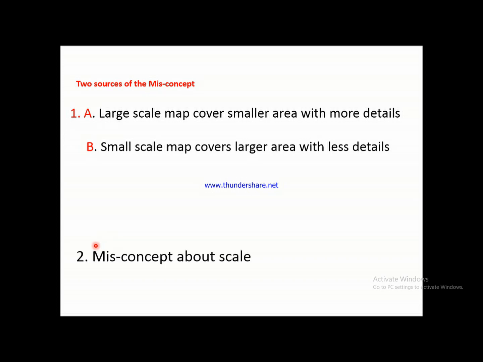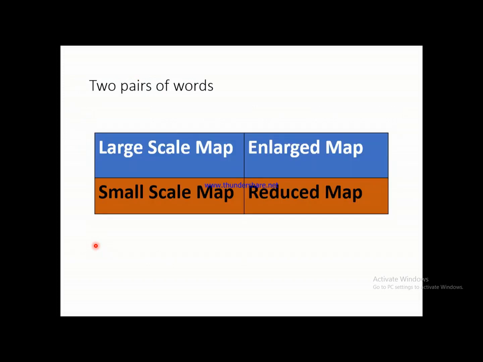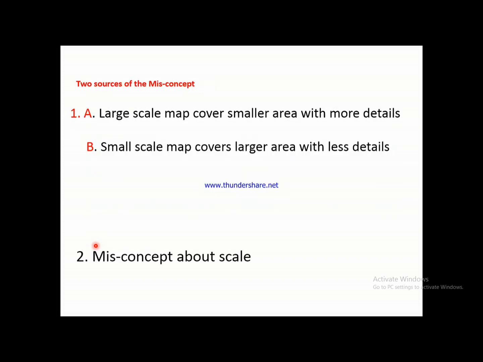First, we have read and we know that a large scale map covers a smaller area with more details and a small scale map covers a larger area with less details. This is the first source of misconception. And the second source of misconception is misunderstanding about the scale itself.